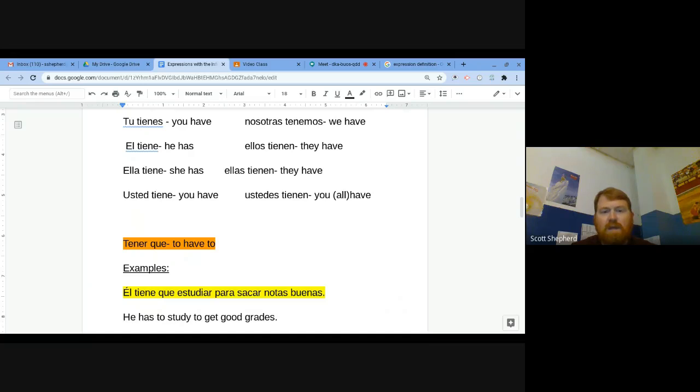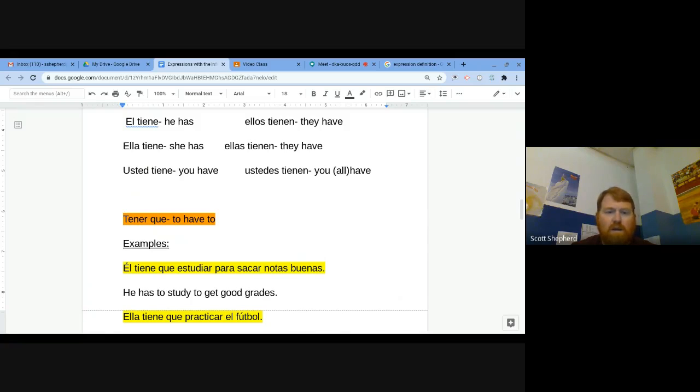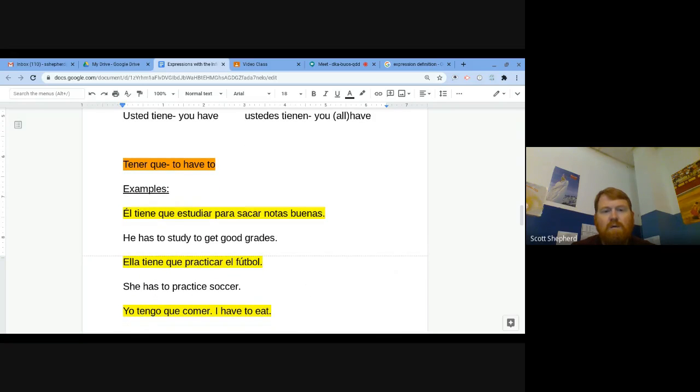He has to study to get good grades. Ella tiene que practicar fútbol. She has to practice soccer. Here's the expression, tiene que. Practicar is the infinitive. Yo tengo que comer. I have to eat. Yo tengo que is the expression. Comer is the infinitive.